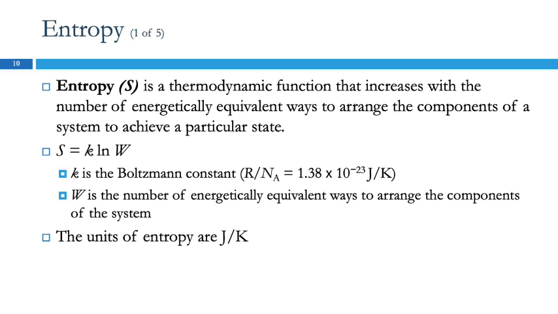So this is a thermodynamic function. It will increase with the number of energetically equivalent ways to arrange the components of a system to achieve a particular state. I don't expect that to have made any sense. Hopefully, after a few slides, it'll make some sense. We can say that entropy is equal to a constant times the natural log of W. The constant here is the Boltzmann constant, and W is the number of energetically equivalent ways to arrange those components. And we're going to get to what that means. The units of entropy are joules per Kelvin.